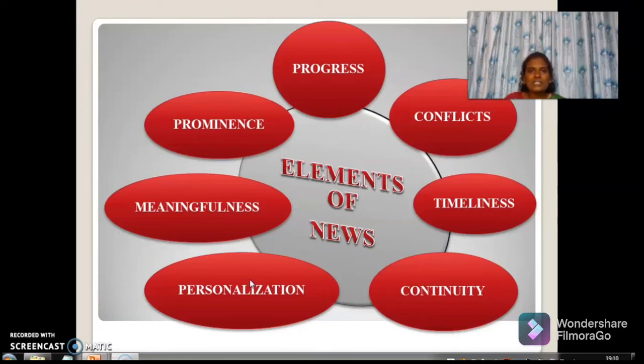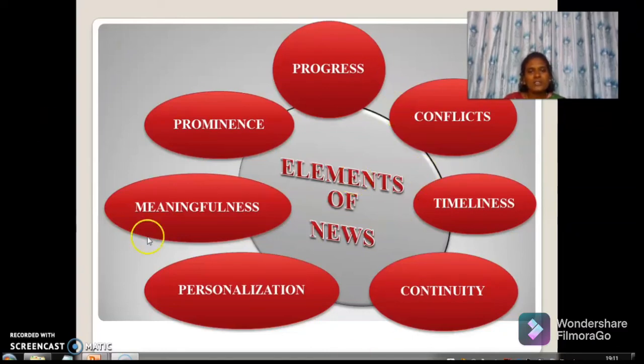People look for articles that will give them a real meaning when they read them. Here, cultural proximity plays a major role. Stories concerned with people who speak the same language, people look for articles in the same language, of the same region, of the same arts they belong to. Continuity is nothing but having the continuation of the previous story.